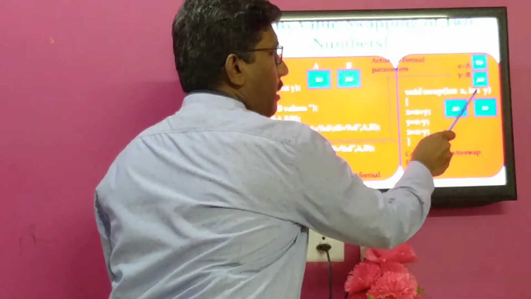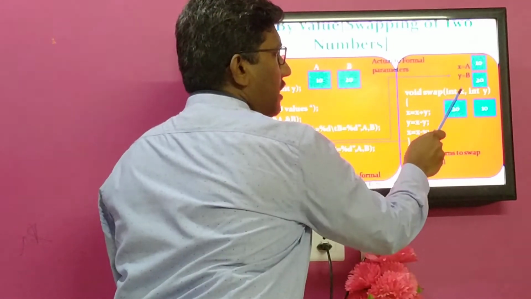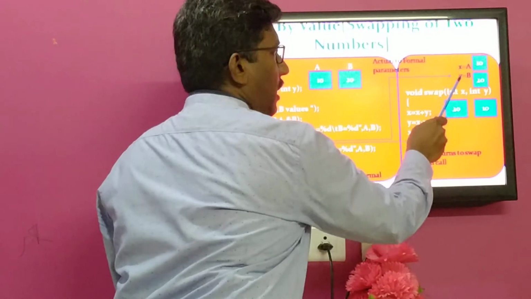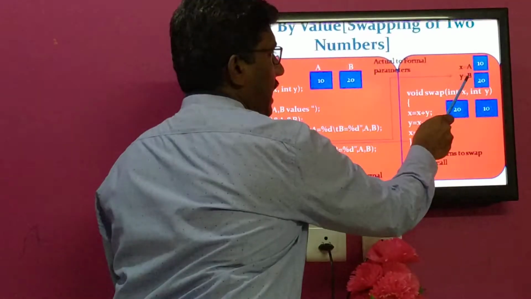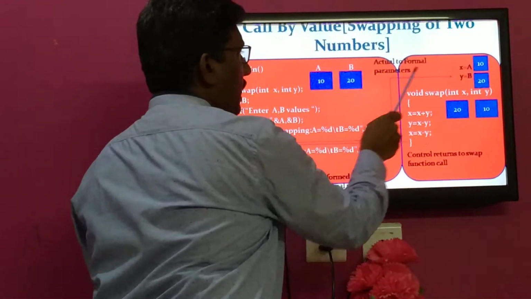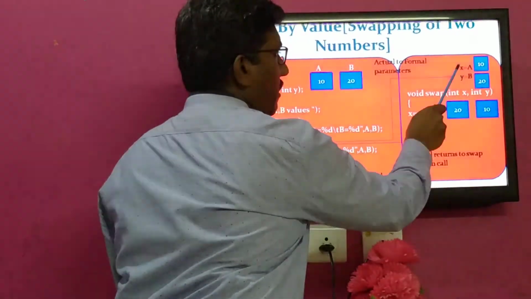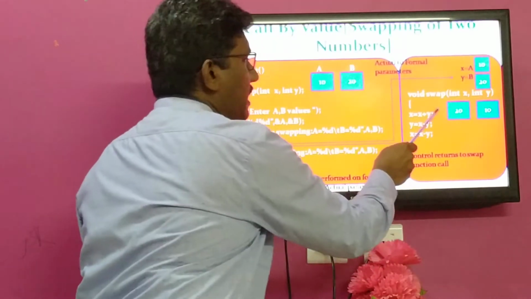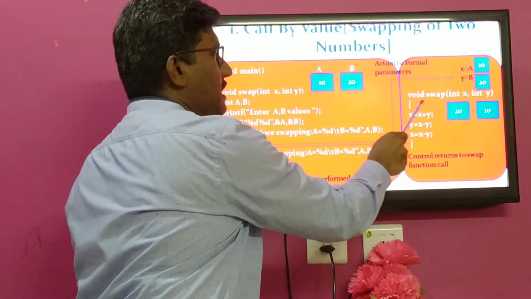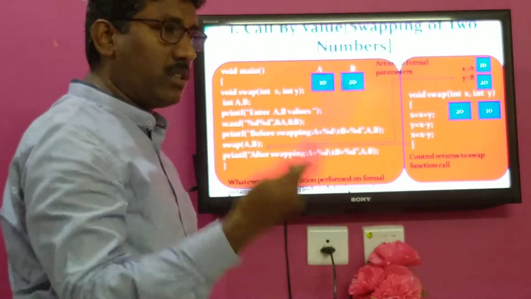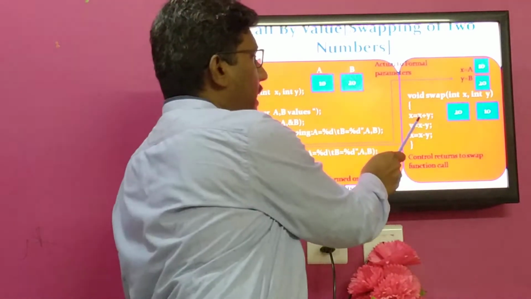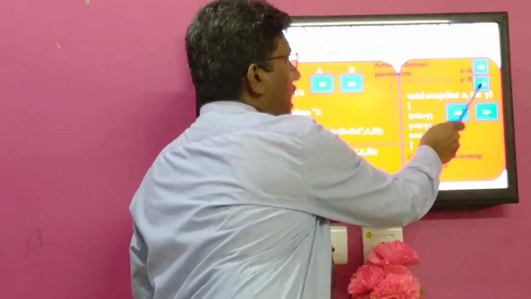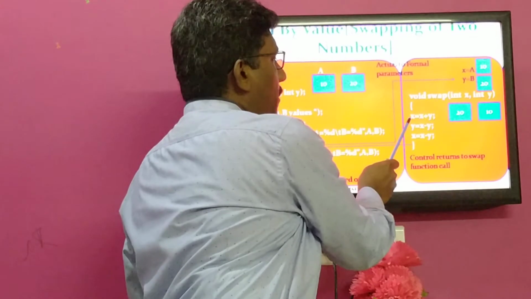x is a formal parameter, another formal parameter is y. This x and y will be initialized implicitly through the actual parameters a and b. So a value is 10, b value is 20. So the same 10 and 20 are assigned to x and y. Now x value is 10, the y value is 20. Now within this logic, what I am doing is swapping two numbers without using a third variable, by using arithmetic operators, that is x and y. What is x, y? 10, 20.